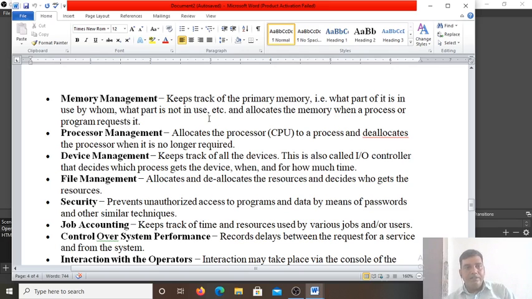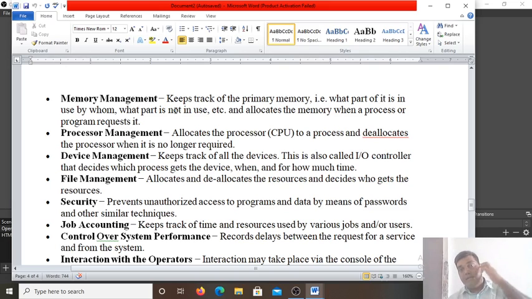So processor management, in this processor management, the operating system manages the working of the processor by allocating the processor various jobs. It ensures that each process and application receives enough time from the processor to function properly. That is the processor management. Means the operating system allocates the processor a job, a process, and deallocates the processor when it is no longer required.